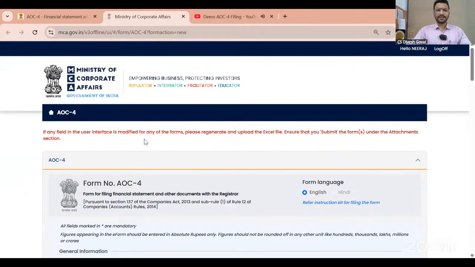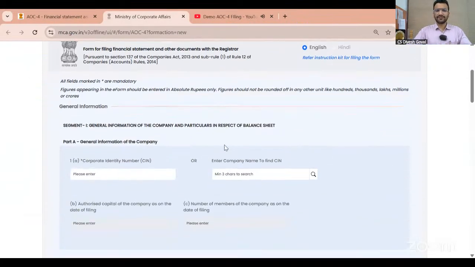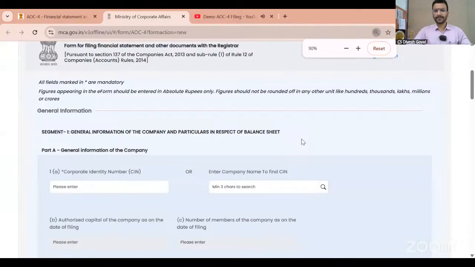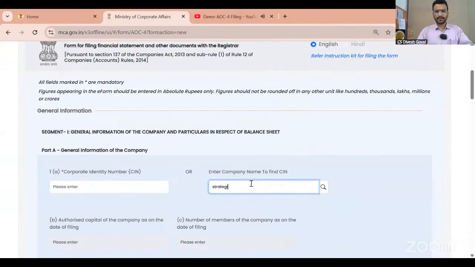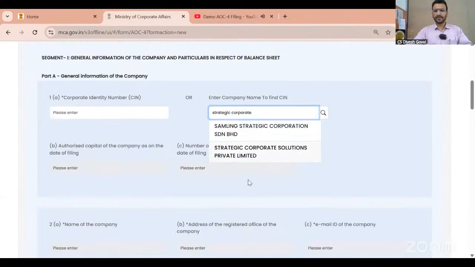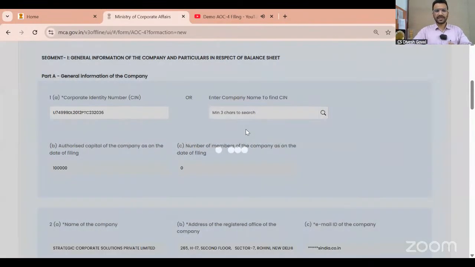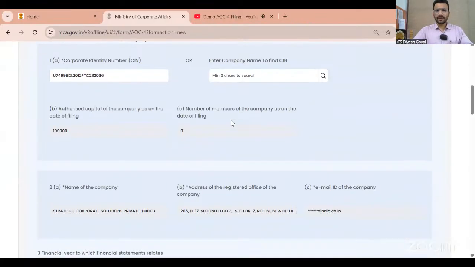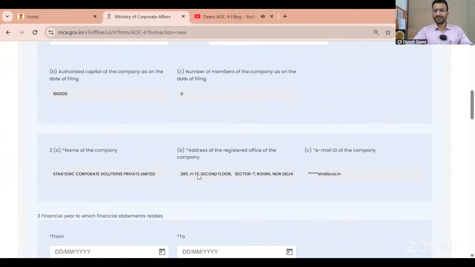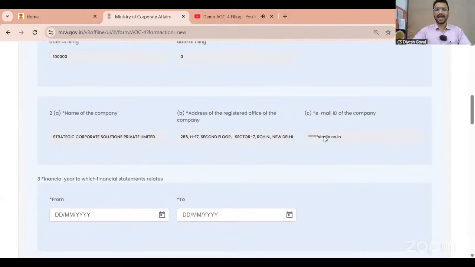Once you click, this form will open. Let's start filling the form. Name of the company. I'm mentioning a random company name. Once I mention the name of the company, the address and the email ID appear. Earlier, if you have noticed, under the V2 portal there was an option to update this email ID, but this option has been closed now. Now you cannot change the email ID through the annual form.